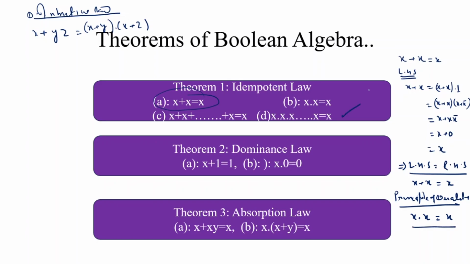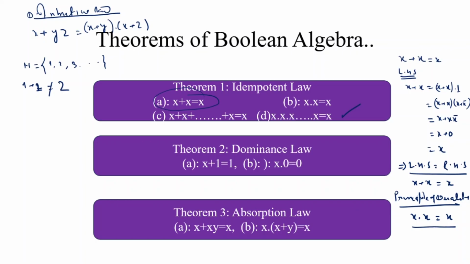What is this? This is the general principle, the generalized form. Here we know that in elementary algebra, when we take any value of x, suppose in case of the set of natural numbers, that is 1, 2, 3 and so on, when we simply add two numbers, that is 1 plus 2, this is x, this is also x, suppose both are the same, then what is 2? That is not equal to x, means these formulas are not necessarily true for elementary algebra, but these formulas are true in case of Boolean algebra,